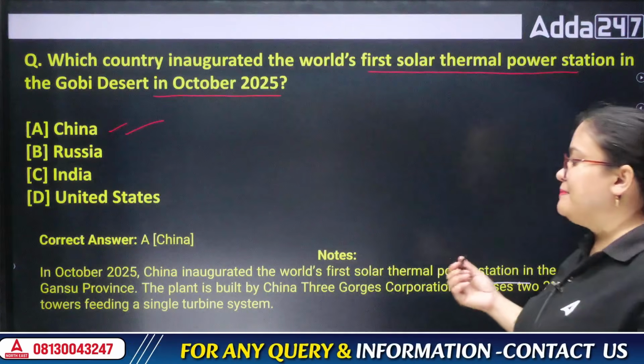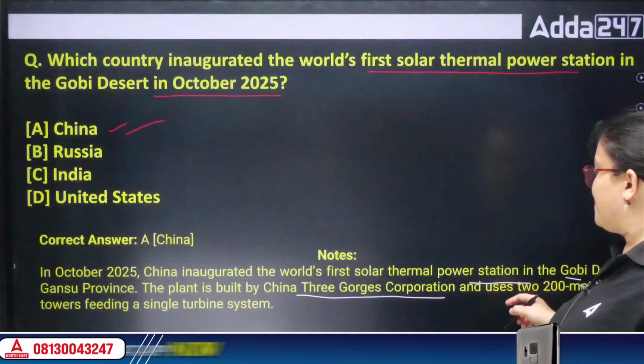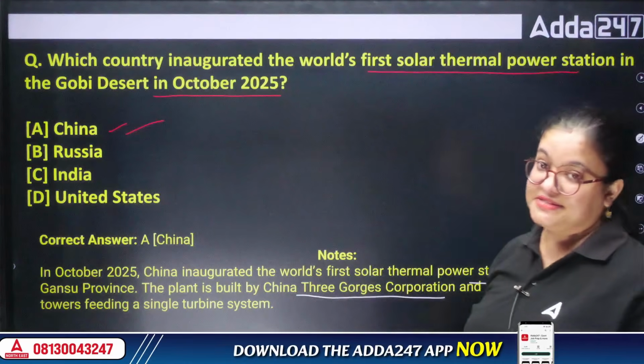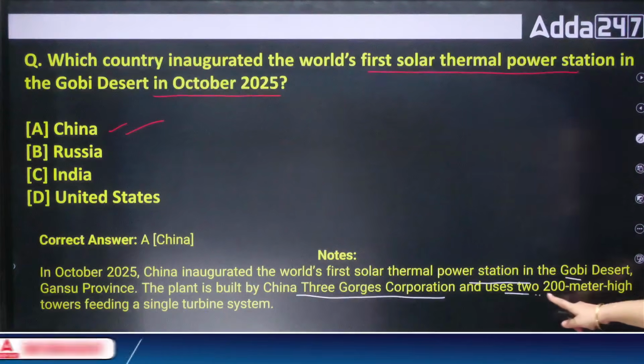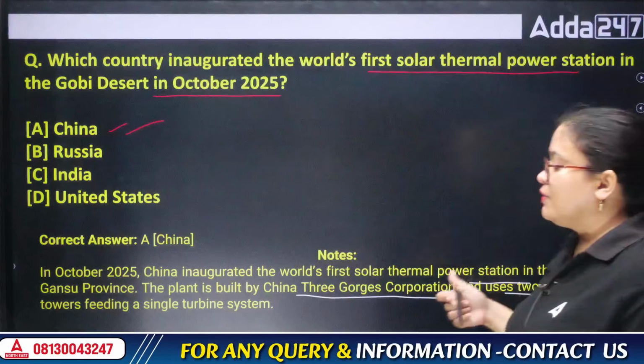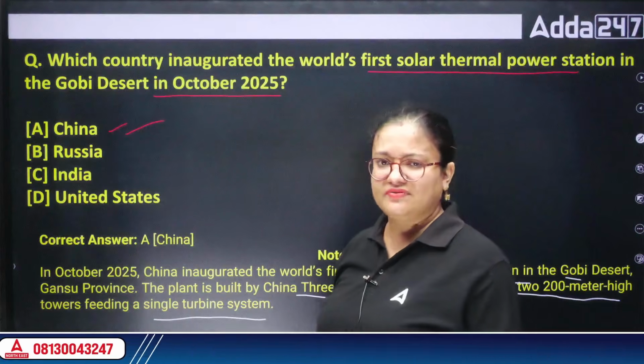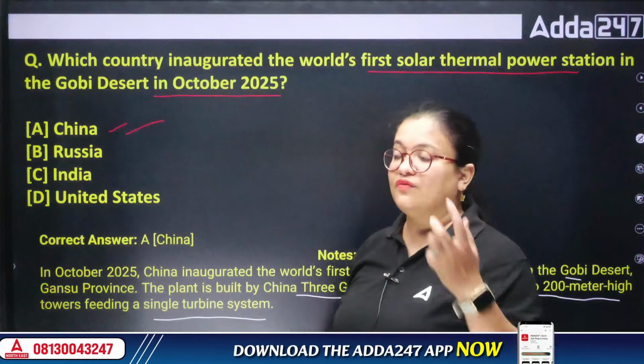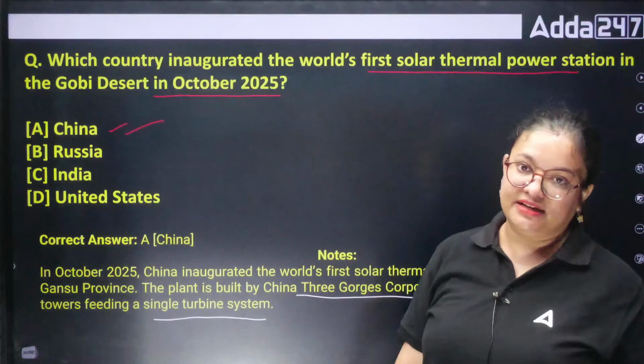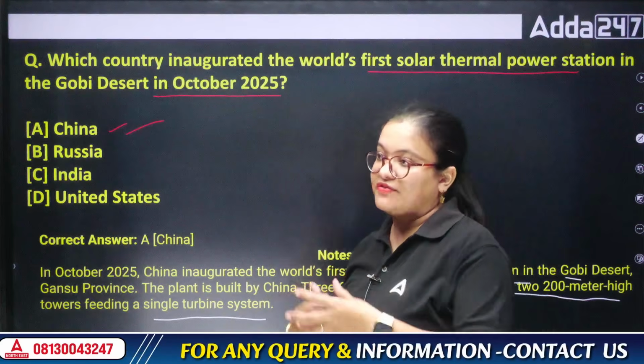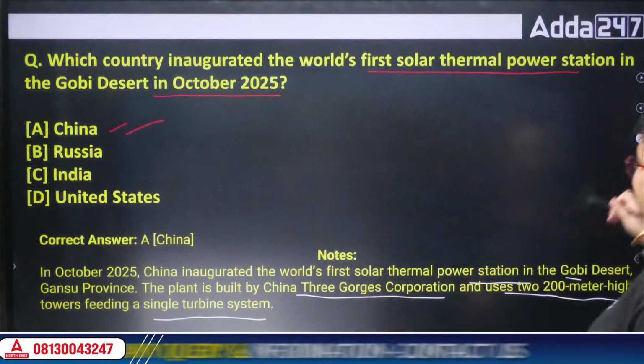It is built by China's Three Gorges Corporation. Three Gorges Dam is the largest dam of the world. Also, it uses a 200-meter high tower feeding a single turbine system. So it is very important because maximum innovations are made in China or Japan. As we all know, innovative country means it is always China or Japan, right? Next.